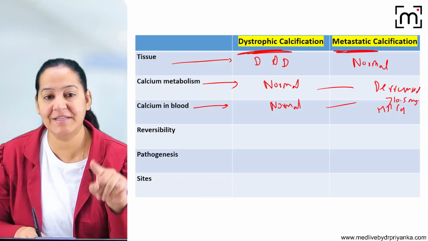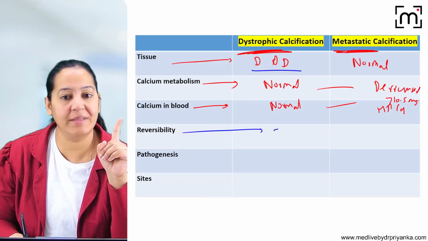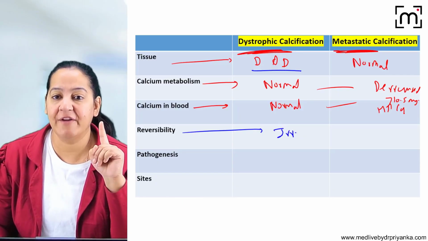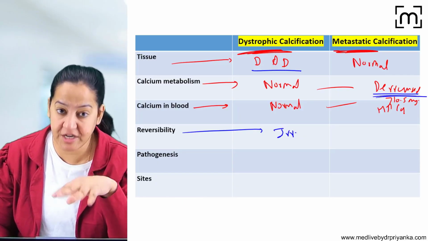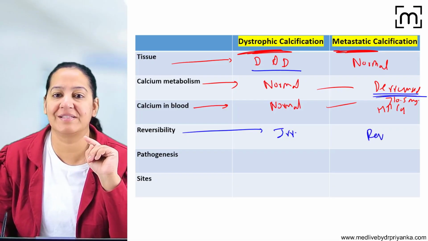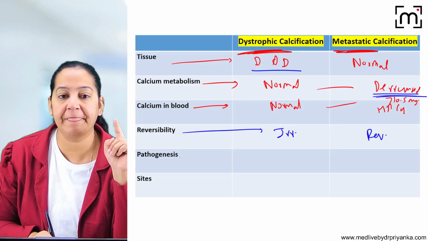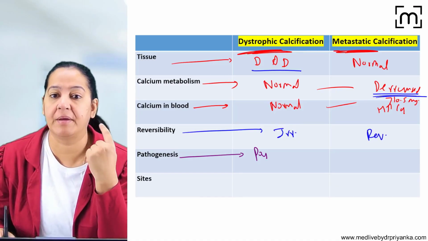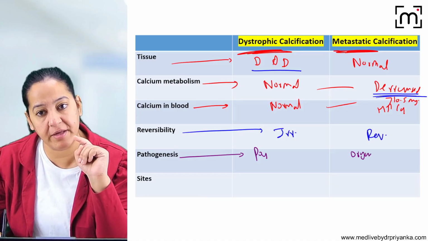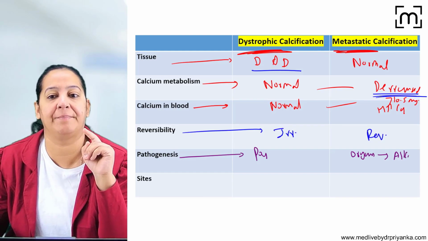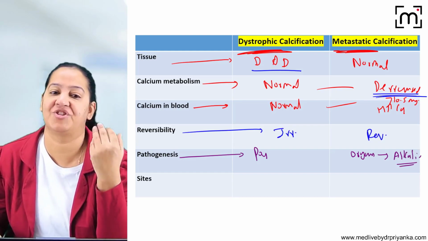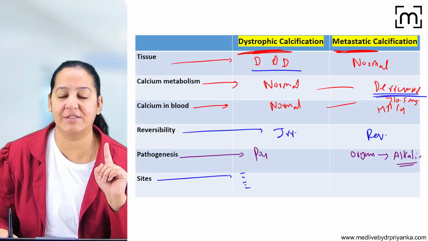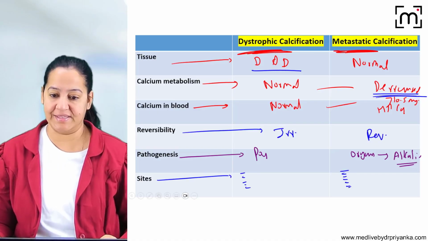Tell me about the reversibility. Here the tissue is dead, that's why this one is irreversible. Once the tissue is dead, you cannot make it alive again. But here, if the deranged calcium metabolism becomes normal, this one is reversible. Tell me the pathogenesis of both of them. Here the dead tissue releases phosphate, and phosphate attracts the calcium. And here there are certain organs in the human body which lose acid and have alkaline pH, and alkaline pH attracts calcium. And you have to finally tell me the list of the sites. You have to learn the sites of dystrophic as well as metastatic calcification.